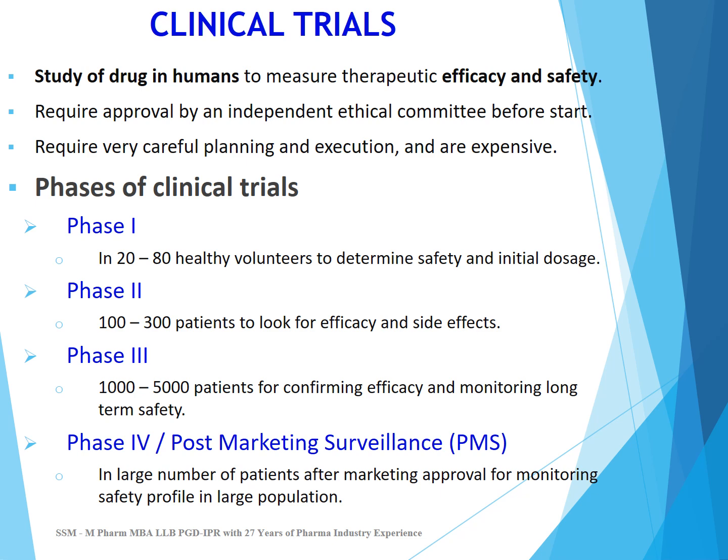Phase 4, or post-marketing surveillance, is done in a large number of patients after marketing approval of the drug, for monitoring the safety profile in a large population. In phase 1, 2 and 3 studies very small numbers of patients are used, but after approval the drug will be used in a huge population. So there may be many side effects which are not detected in phase 1, 2 and 3 trials. That's why the regulatory agency will ask for post-marketing surveillance, a phase 4 study, for monitoring the safety profile in a large population.